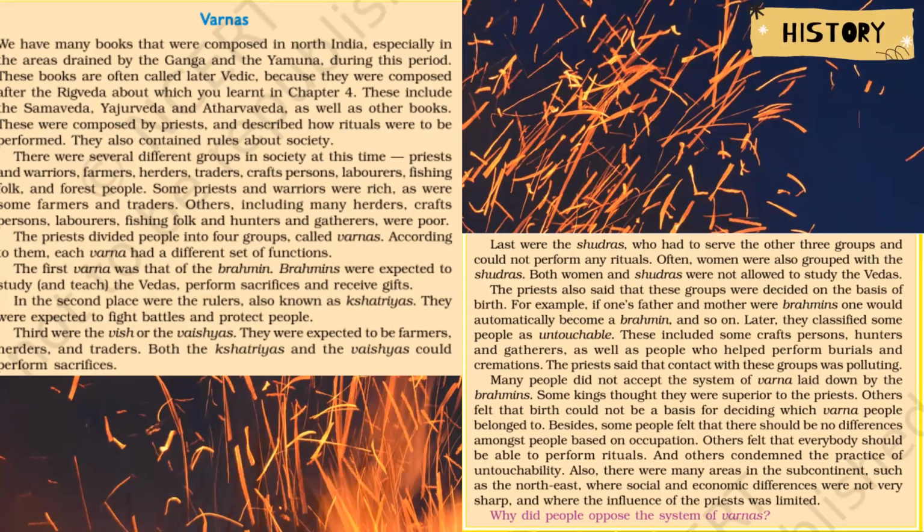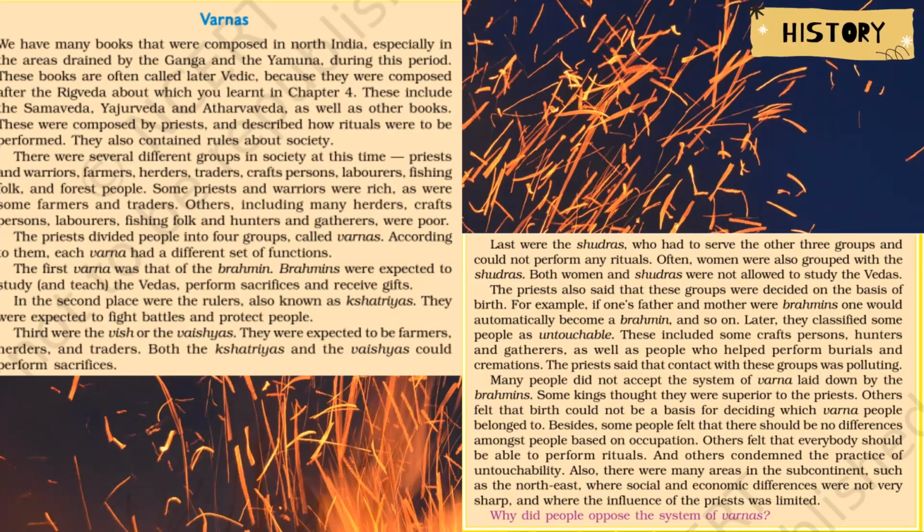Okay. So the people who were included in the Shudras were craft persons, hunters, and gatherers. Okay, and also the people who helped perform burials and cremation. However, this idea of dividing the society into four varnas was not acceptable to all the people. Many people did not accept the system of varnas.